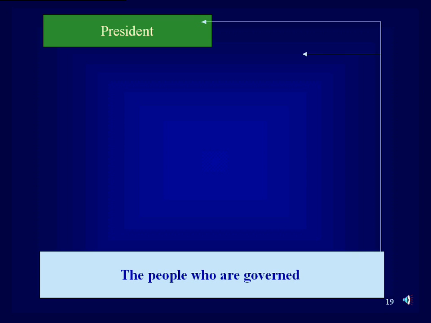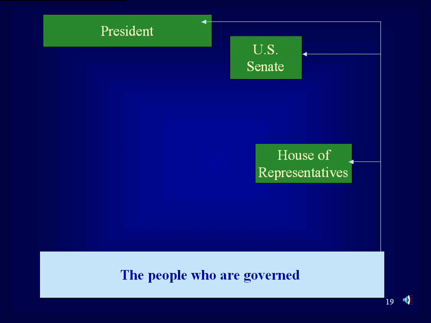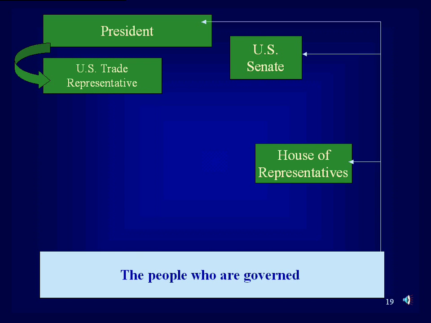Let's do that again in slow motion. The people who are governed elect a president, 100 senators, and 435 representatives. The president appoints a U.S. trade representative, who is confirmed by the Senate. Carla Hills was the trade representative who negotiated NAFTA. Susan Schwab is the current trade representative.